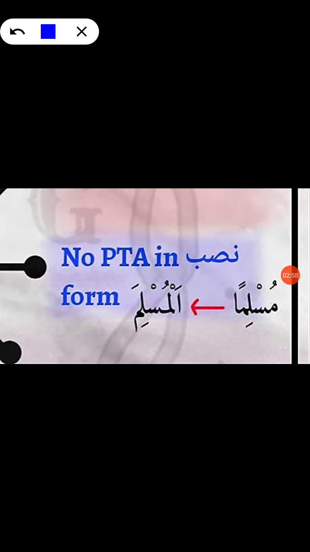No post tanween alif in nasab form. We studied this in the previous lesson, and it is actually the alif right after tanween in nasab form. This is only written, it doesn't really get pronounced, doesn't have any sound, so it is something that we take care of while writing Arabic. And this post tanween alif, the word post is a prefix and it means after.